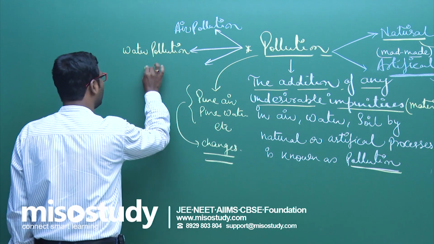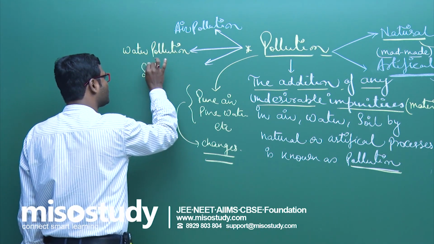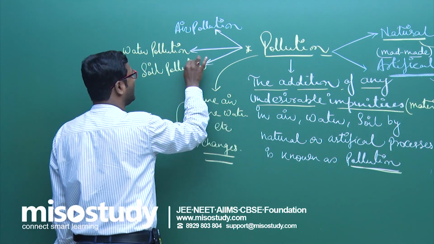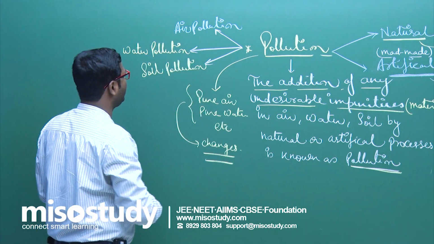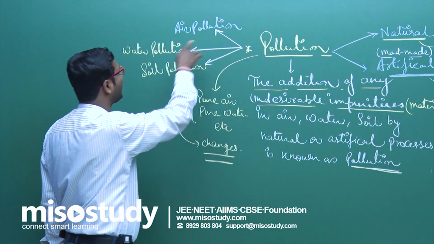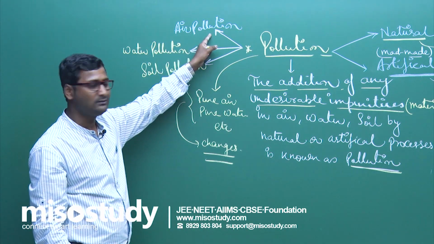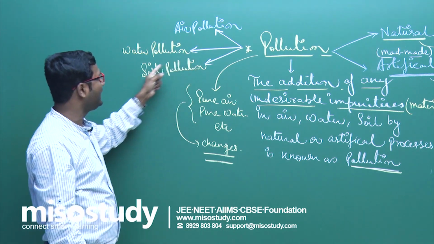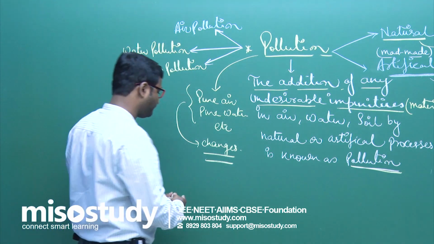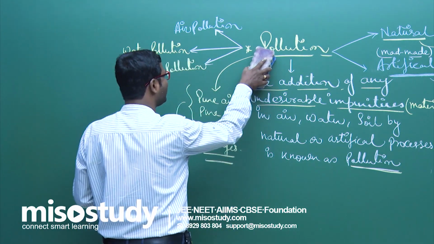And the third one is soil pollution. According to the part of the environment polluted, the types are air pollution, water pollution and soil pollution. Clear to you? Now, wait for a moment.